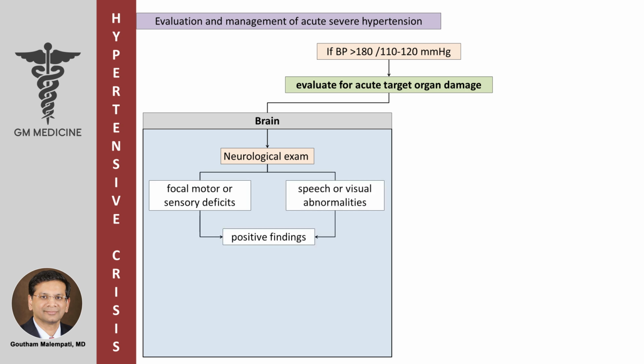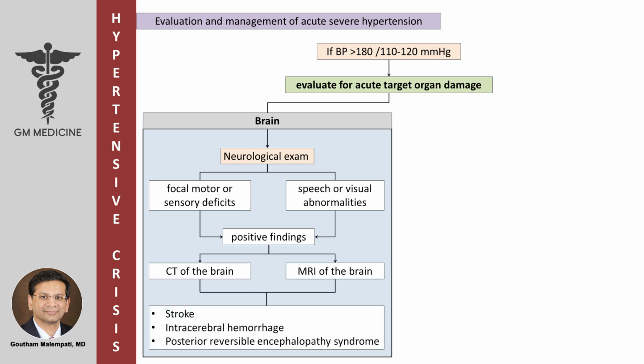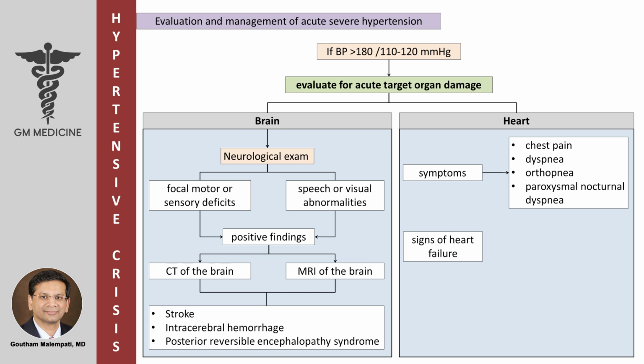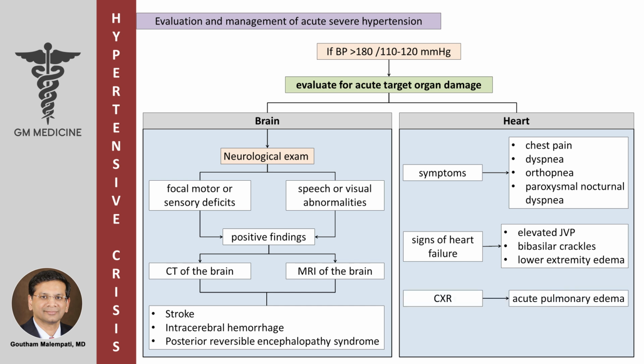If there are positive findings, perform imaging with CT or MRI of the brain looking for stroke, intracerebral hemorrhage, and posterior reversible encephalopathy syndrome. With respect to the heart, inquire about chest pain, dyspnea, orthopnea, and paroxysmal nocturnal dyspnea. Look for signs of heart failure on exam such as elevated jugular venous pressure, bibasilar crackles, and lower extremity edema. Perform chest radiography to rule out acute pulmonary edema, and electrocardiogram and troponin measurement to rule out acute coronary syndrome.